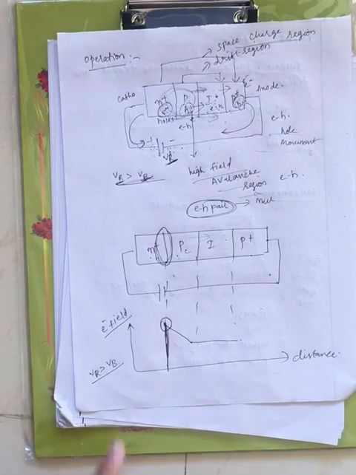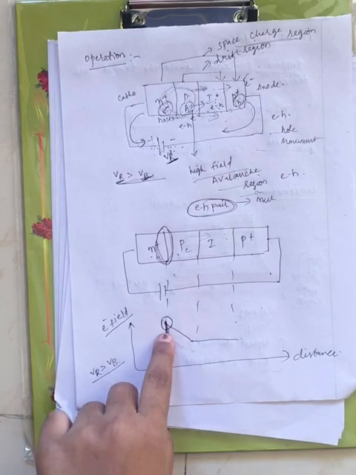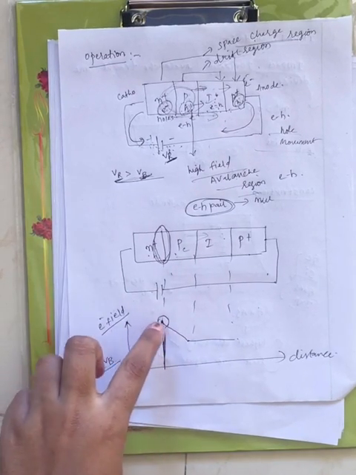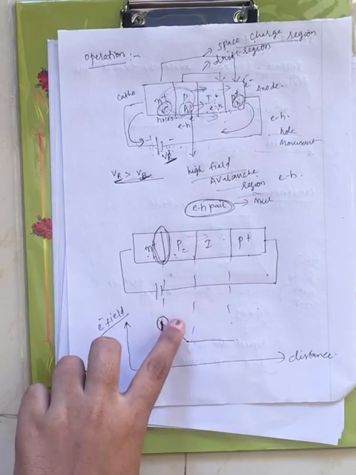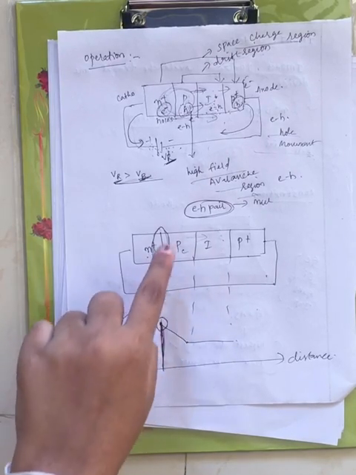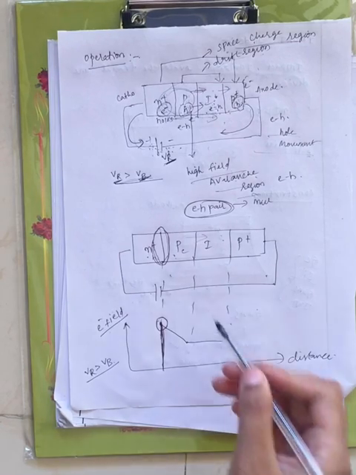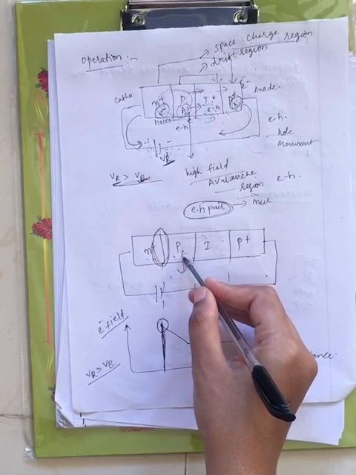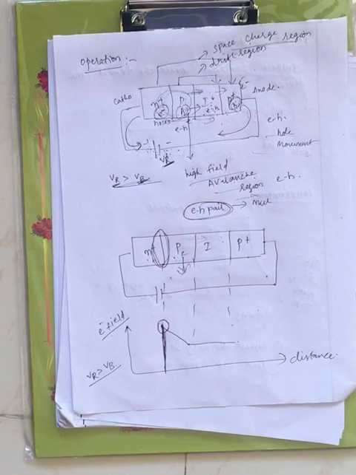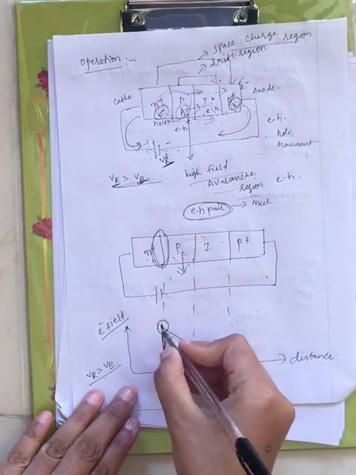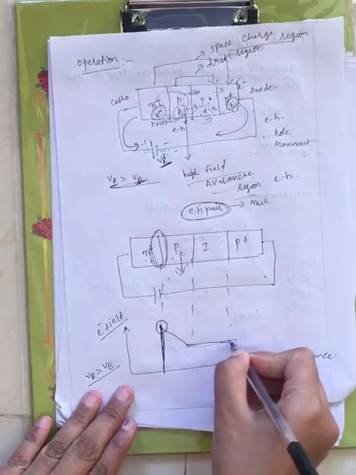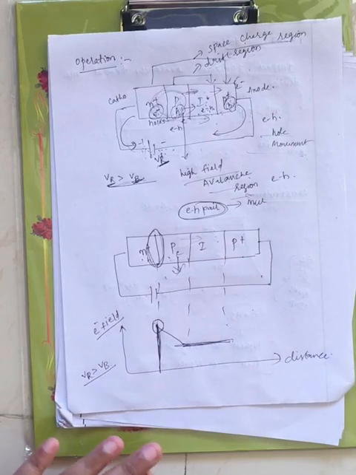Now when VR is greater than VB, a maximum electric field intensity of very high value appears at the n plus p junction, right? And the p region at which avalanche multiplication occurs, there it creates the high field avalanche region. Except for that, everything is constant, right?